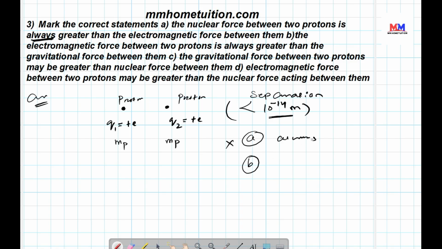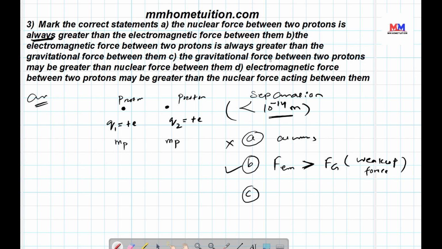So option B. Option B says that the electromagnetic force between two protons is always greater than the gravitational force between them. Yes, we know that electromagnetic force is greater than gravitational force, because gravitational force is the weakest force in nature. Yes, option B is correct.